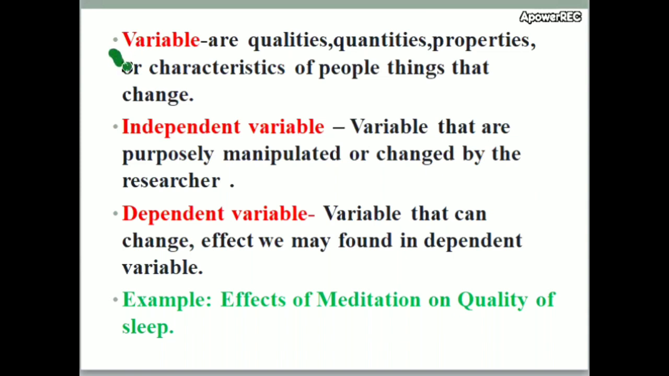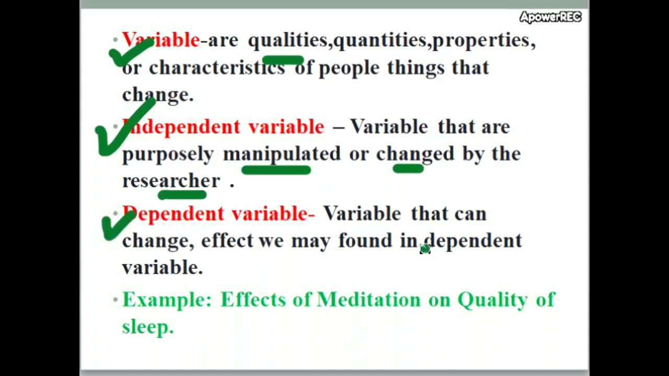Variable. What is a variable? Variables are qualities, quantities, properties or characteristics of people or things that may change. Independent variable: a variable that is purposely manipulated or changed by the researcher.